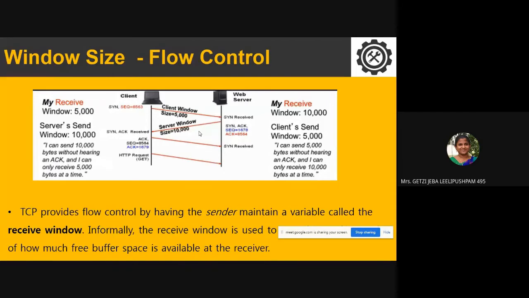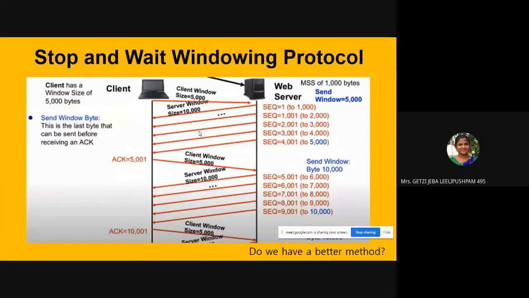As they negotiate their speed and go ahead, their data transmission is reliable. The packet is not lost. Only after the acknowledgement of the packet, the next packet is sent. So this is how the window size is maintained. We'll see through some examples. So this is an initial protocol. Before I tell you how TCP really works, before moving on to the real window protocol, they had this stop and wait windowing protocol.